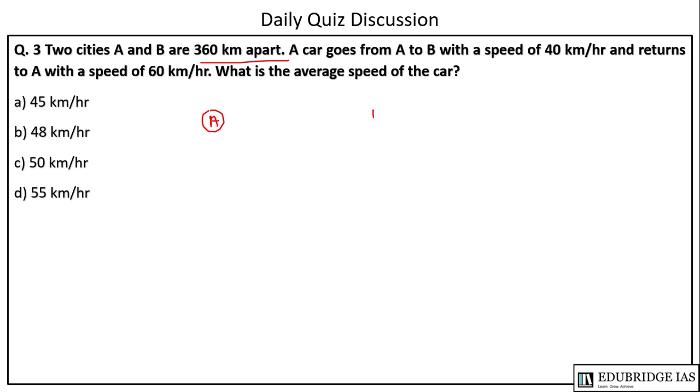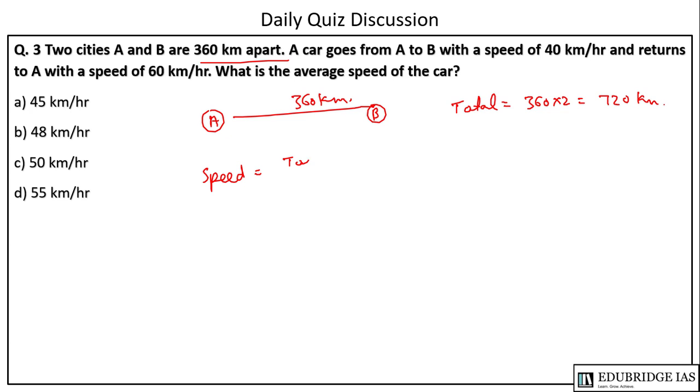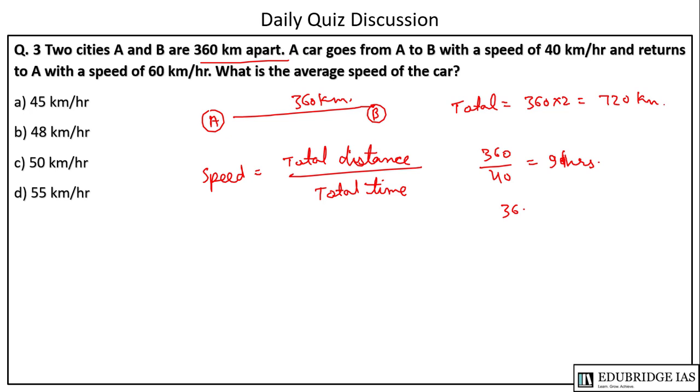So this is A, this is B, this is 360 km. तो टोटल डिस्टेंस कितनी हो गई? 360 into 2 equals 720 kilometers, and the average speed will be total distance upon total time taken. तो टाइम कितना लगेगा? जाने में कितना टाइम लगा है? 360 upon 40 किलोमीटर पर आवर, so it will give 9 hours. एंड आने में टाइम लगा है 360 by 60, 6 hours.